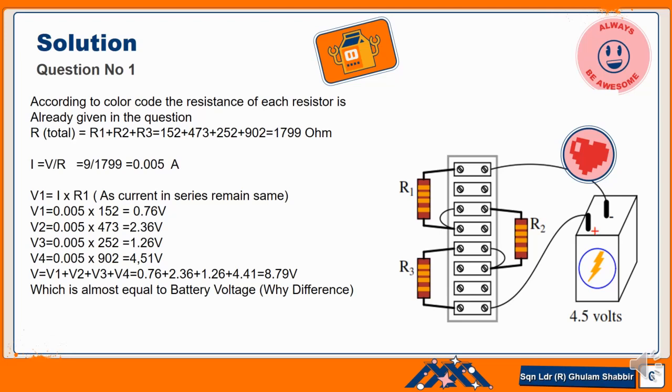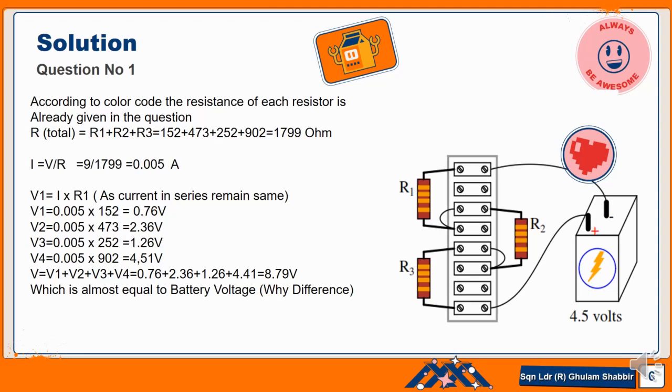So the battery voltage is 9 volt, divided by 1799, the total resistance. So 0.005 ampere will be the amount of current passing through the whole circuit. As we can see, the resistance of each resistor is different from each other, so the voltage drop across each resistor will be different.